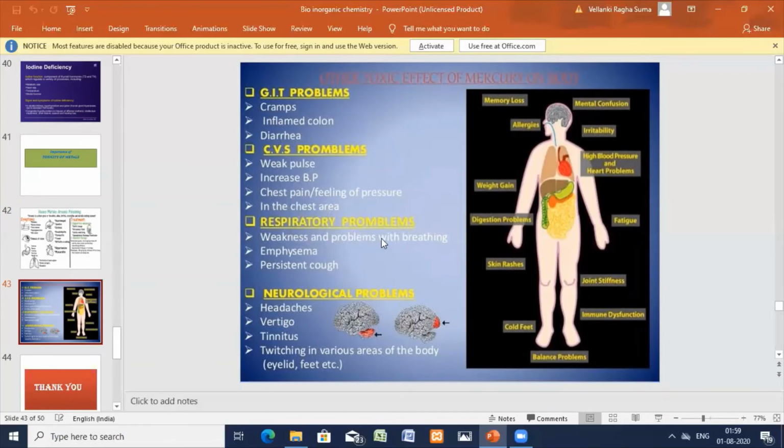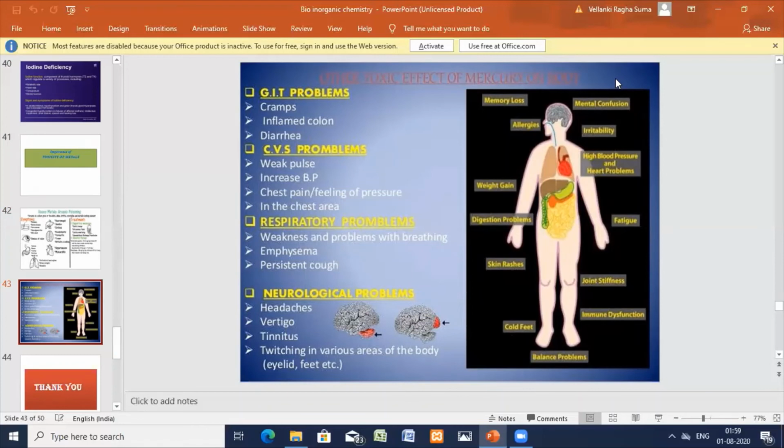Okay, continuous cough. Neurological symptoms you can also see: headache, tremors, twitching in various areas of the body, eyelids, feet, etc. Memory loss, allergies, weight gain, digestion problems, skin rashes, cold feet, so no proper body temperature. Next, immune dysfunction, joint stiffness, so walking problems, fatigue, high BP, heart problems, irritability, mental confusion, no proper work.